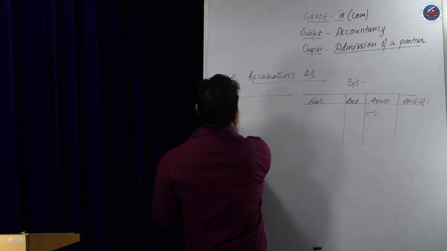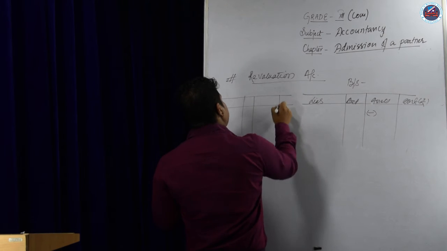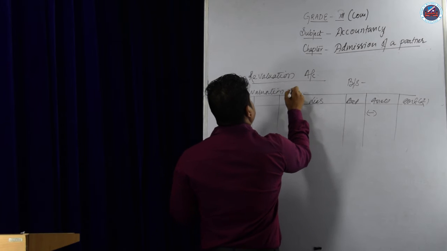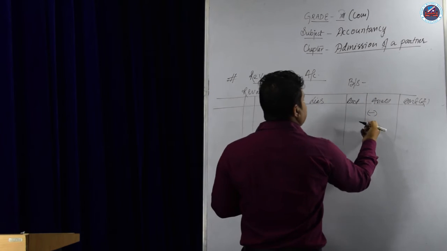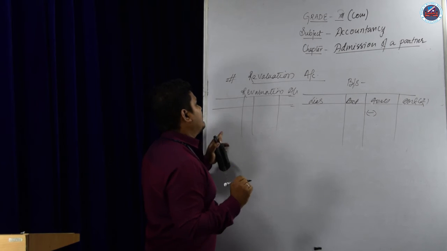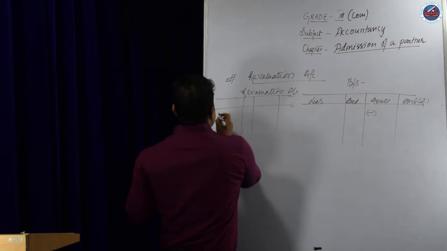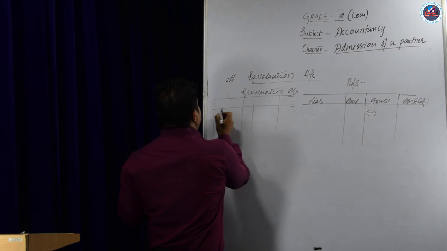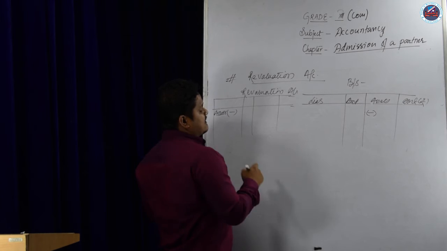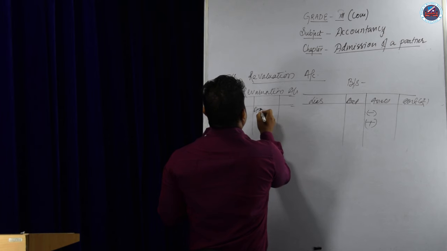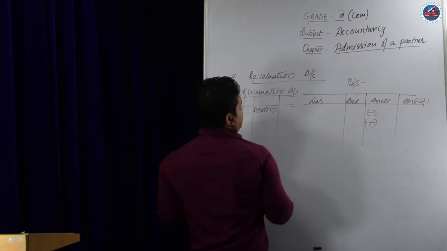The revaluation account is a nominal account, and it is prepared only for the old partner. If an asset is decreasing, that means the firm has a loss, and the old partners have to bear the loss. So that will come here: assets minus, that means the asset is decreasing. If an asset is increasing, that will come here, it is firm profit.